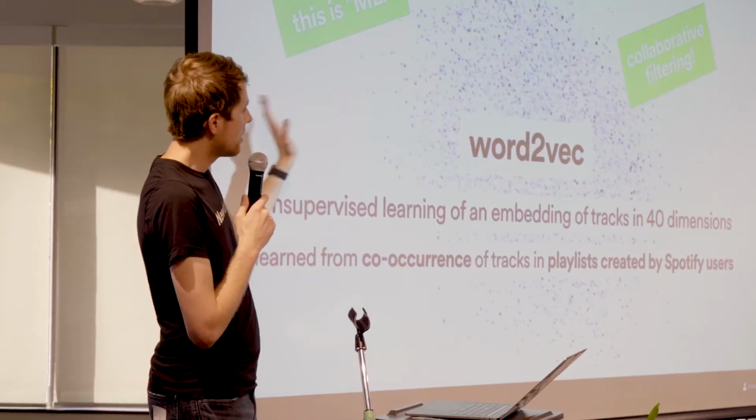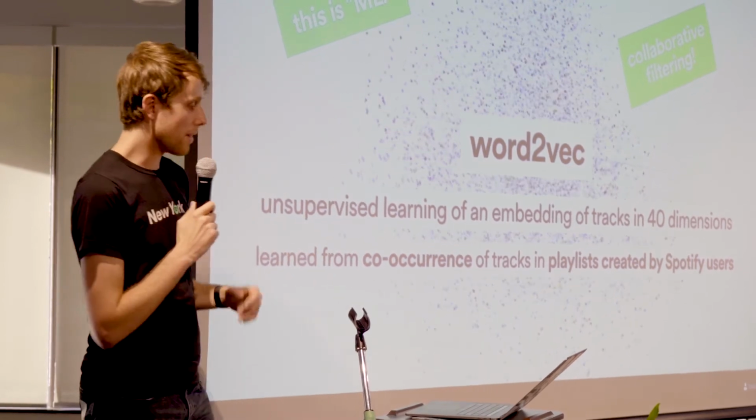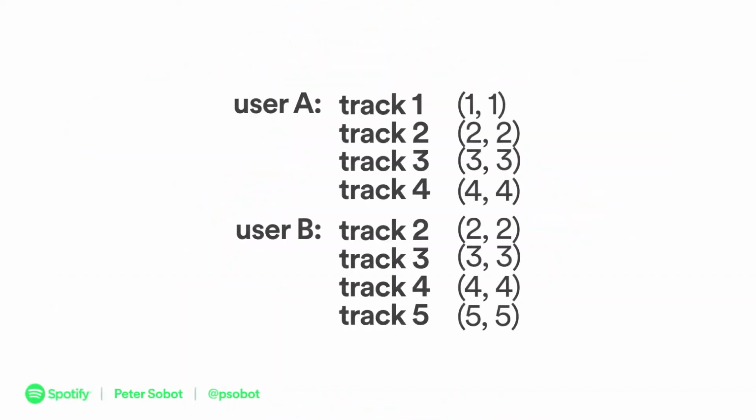So there's one last thing I want to talk about, and that's if these are all tracks, that's great. I said we could rank tracks, albums, artists, users, and so on. How do we extrapolate from this to all the rest of our things on Spotify? And how do we give recommendations for you? You're not a track. You're probably not a song. You're a human being. So let's say we have these two users here, user A and user B. User A has listened to track 1, 2, 3, and 4. B has listened to 2, 3, 4, and 5.